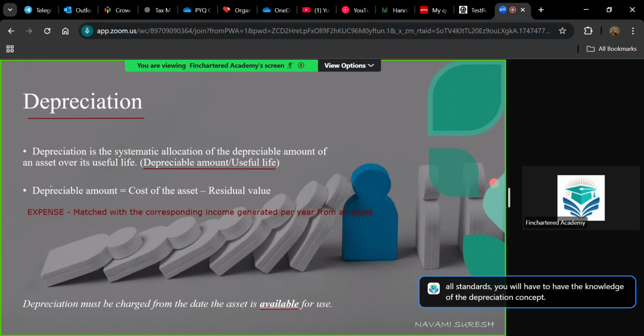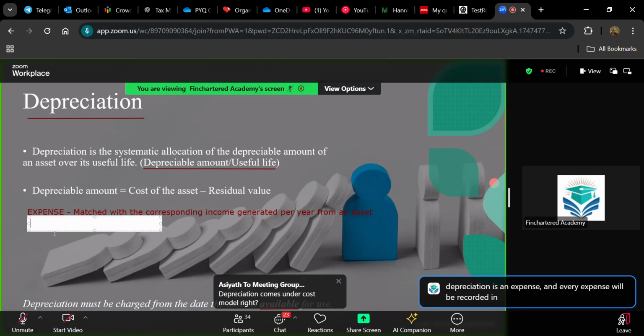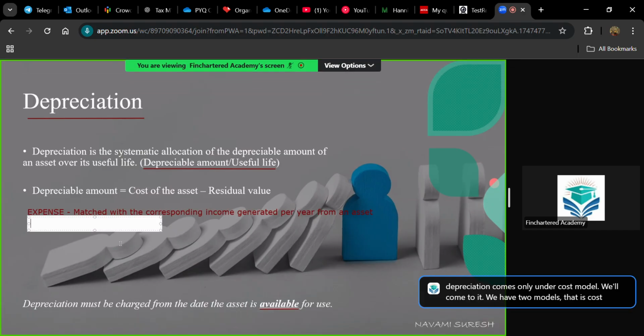Depreciation is an expense, and every expense will be recorded in SOPL. Depreciation comes under the cost model. We'll come to it. We have two models, that is the cost and revaluation model. But we cannot say that depreciation comes only under the cost model. Depreciation is there in the revaluation model also. But the point is, the depreciation value changes every year. You need to calculate the depreciation every year when there is a revaluation. Otherwise, if you're following the cost model, you need to calculate the depreciation only once. Every year the depreciation will be the same as per the cost model.